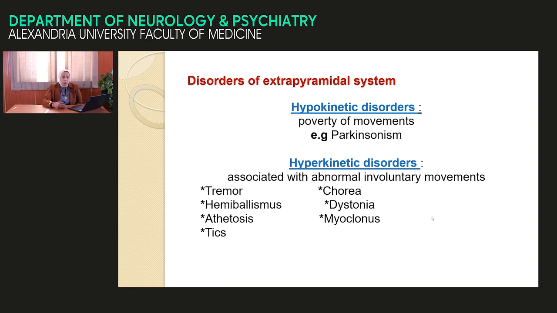Under this group, we put Parkinsonism, which is the best example of hypokinetic movement disorder. Hyperkinetic movement disorder, the second group, is associated with the development of one of the abnormal involuntary movements, like tremor, chorea, hemiballismus, dystonia, athetosis, myoclonus, and tics. And we will discuss these involuntary movements later.